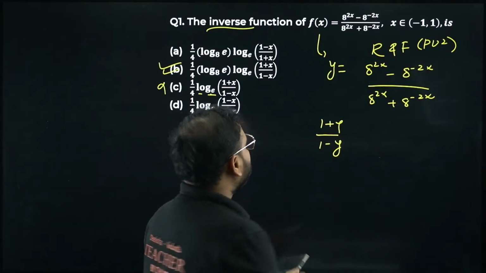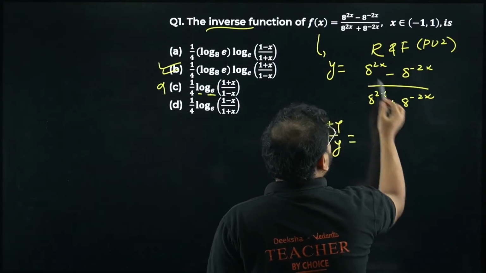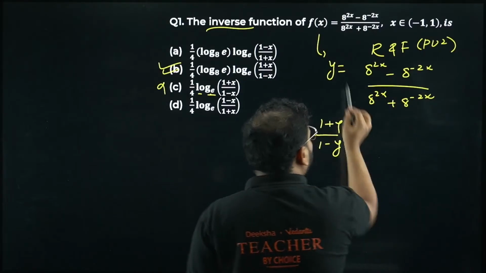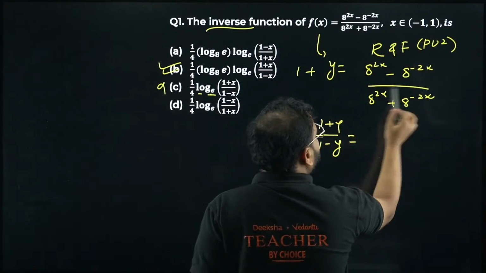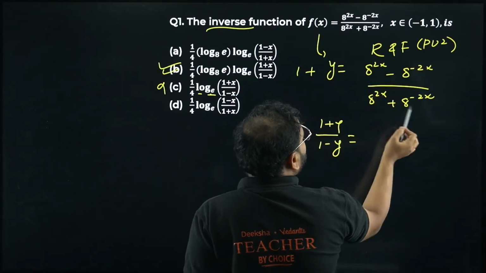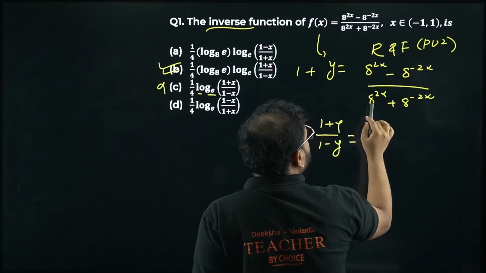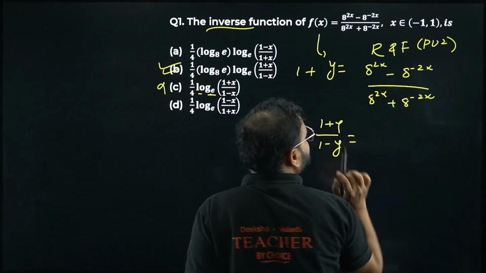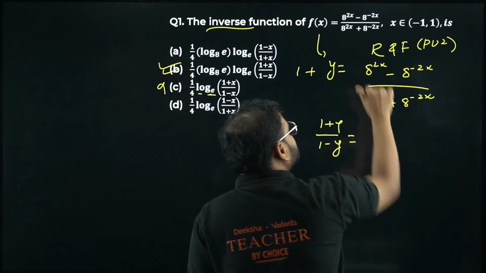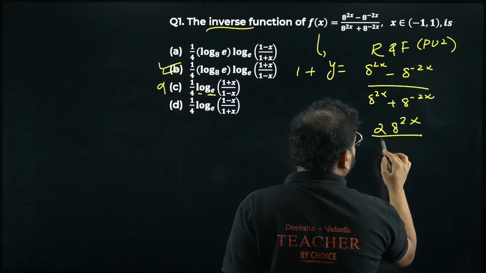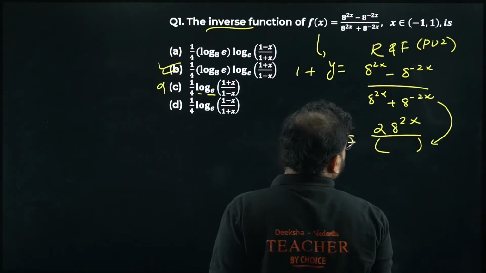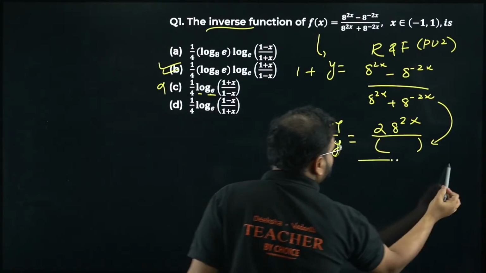I'll solve it right now. If you do 1 plus y, what are you going to get? Please check. If you add 1 plus y, you are adding 1 to this, right? It means the denominator will remain the same, okay? And you have to add this to this. So please check, you'll have 2 times of this and this will be cancelled. Now you'll have 2 times of 8 power 2x, and of course you'll have a denominator. What is that? This part, the 1 plus y part, divided by 1 minus y.